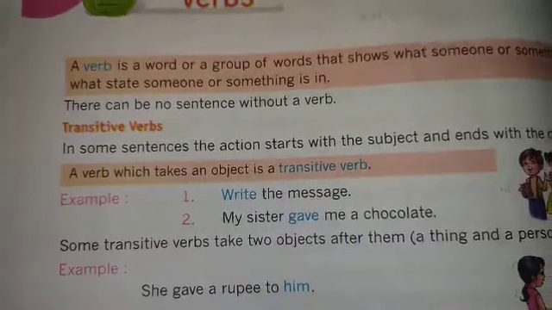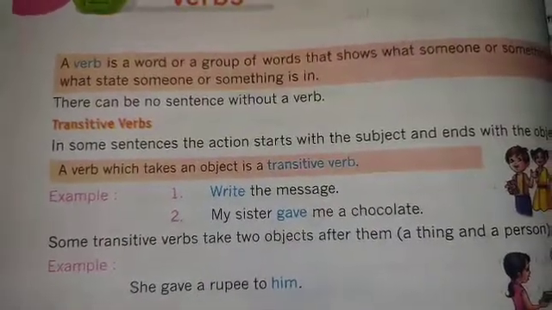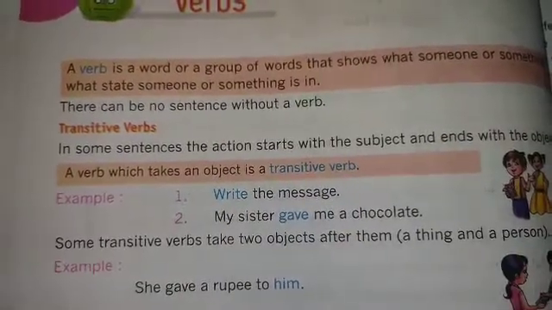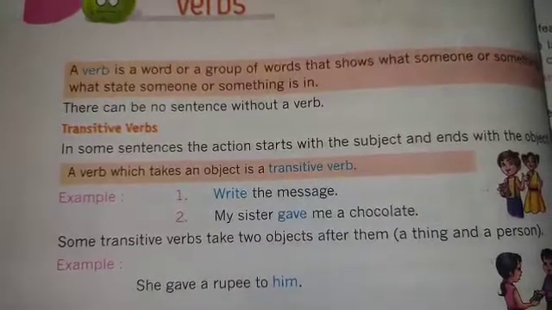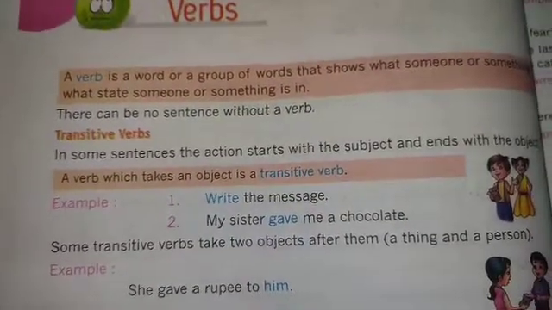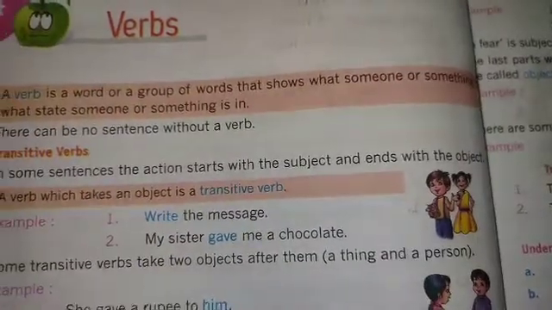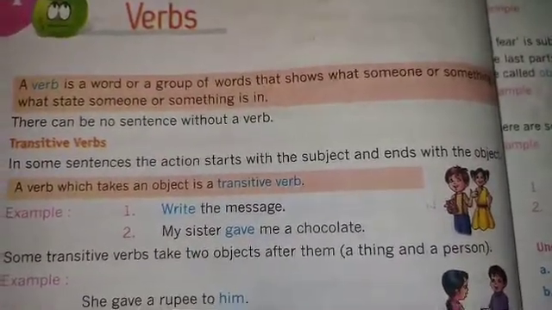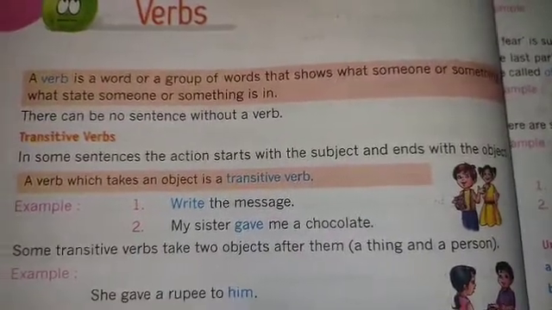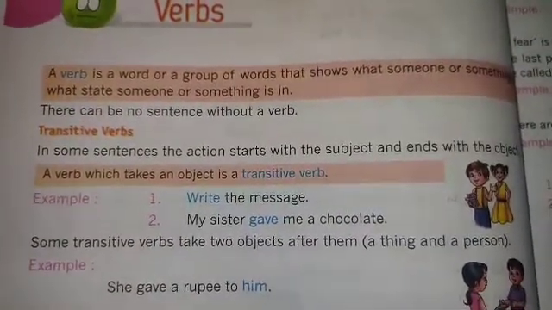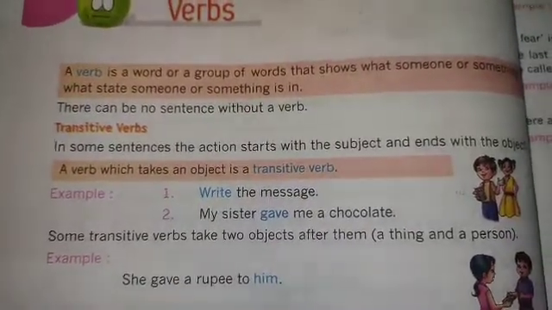Here she is the subject, right? Going is an action. She is moving, going, playing. So she is going, and going is the verb here. To school. School is the object, some type of thing. Any thing that is affected by the action of a person or a thing mostly comes at the last. So school is the object here.